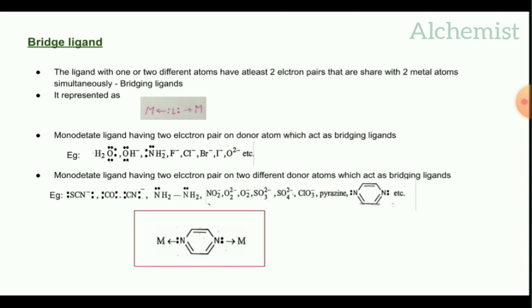Bridging ligands are of two types: monodentate ligand having two electron pairs on one type of donor atom, and monodentate ligand having two electron pairs on two different donor atoms.